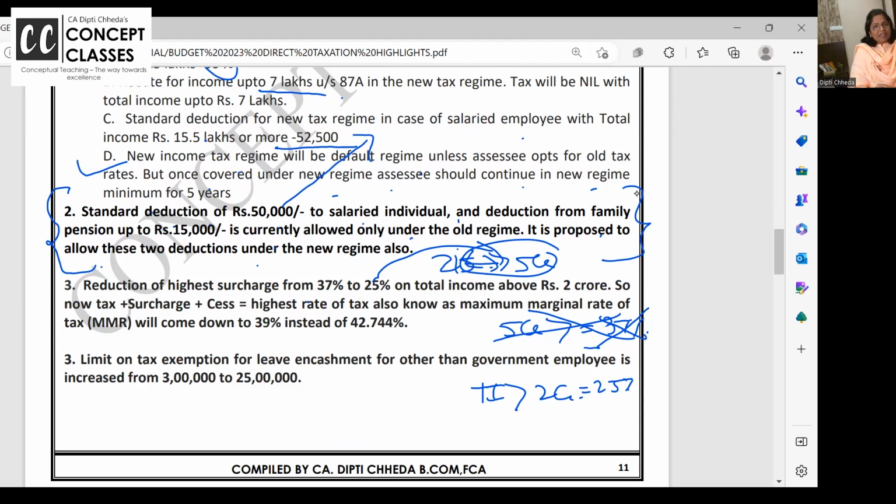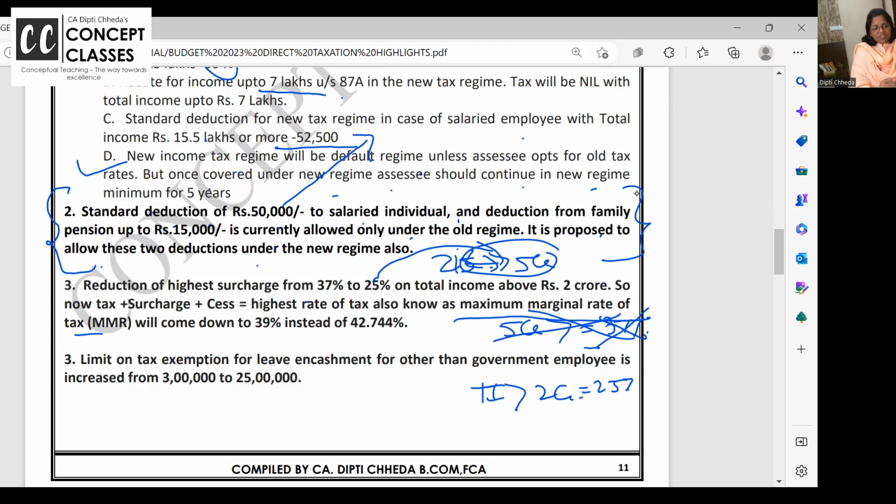Your final tax, in the technical term, is called the maximum marginal rate of tax, or popularly known as MMR, and it is a hot favorite for MCQs in CA, CMA, all the exams. So what is this?